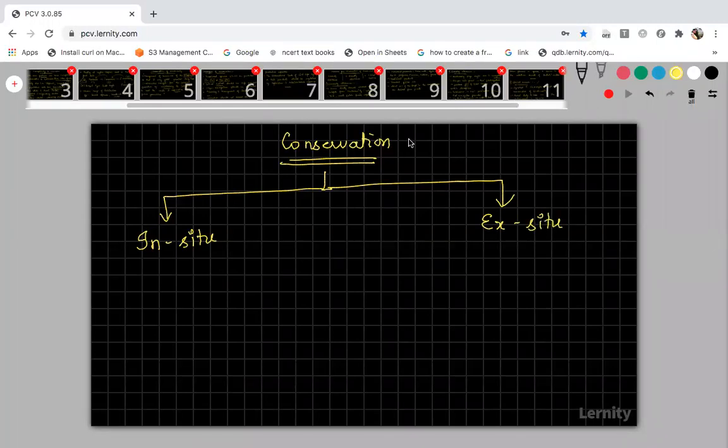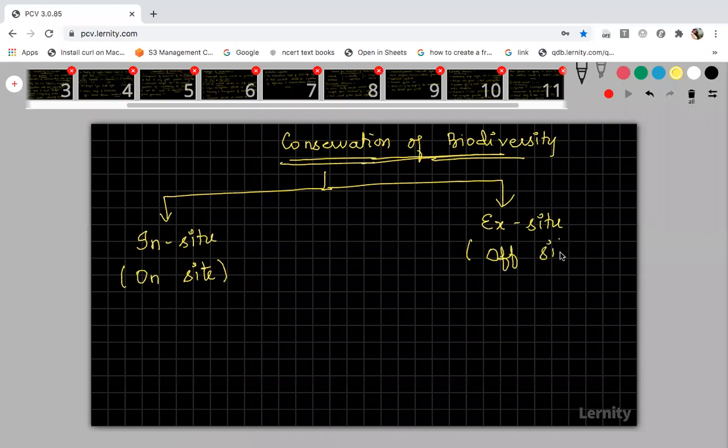This conservation is related to biodiversity, that is, your plant species and animal species, and how they can be conserved under in situ and ex situ conservation. I'll just tell you simply what in situ and ex situ are; tomorrow we can discuss in detail. In situ conservation is called on-site conservation. And ex situ conservation, opposite to on is off, is called off-site conservation.